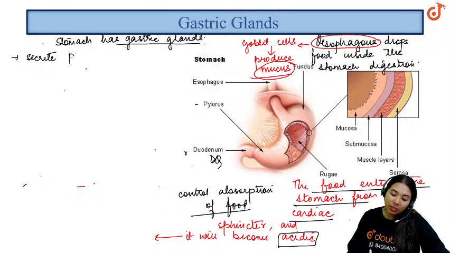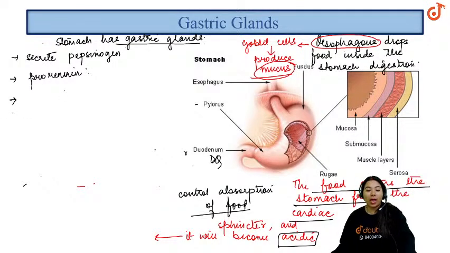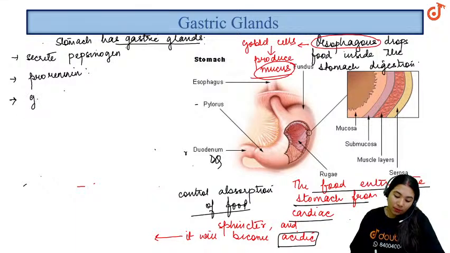The stomach secretes pepsinogen, prorenin, and gastric lipase.